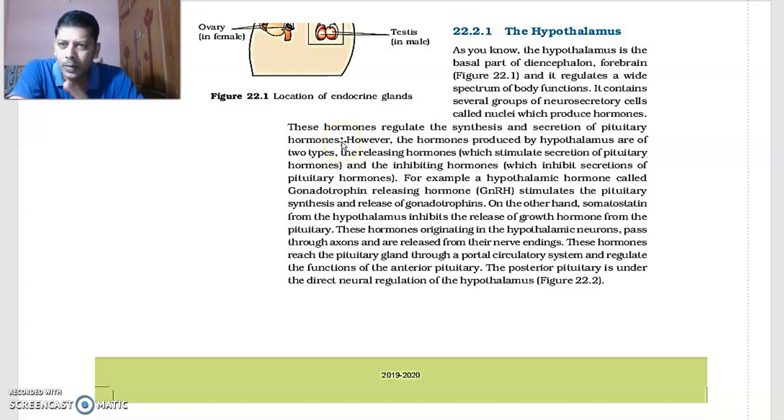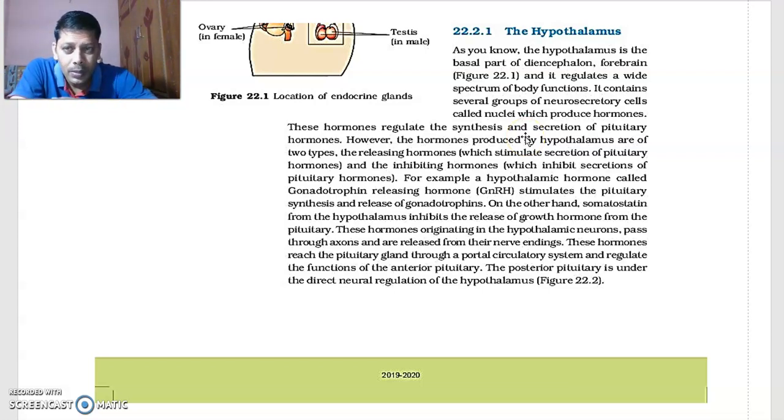They do this thing, stop this thing. Okay, it orders. Like when you are in school and your teachers tell you not to speak or to speak up, that means they are regulating your duty, your function. The hormones regulate the synthesis and secretion of which hormones? Pituitary hormones. Okay, next we are going to study the pituitary gland.